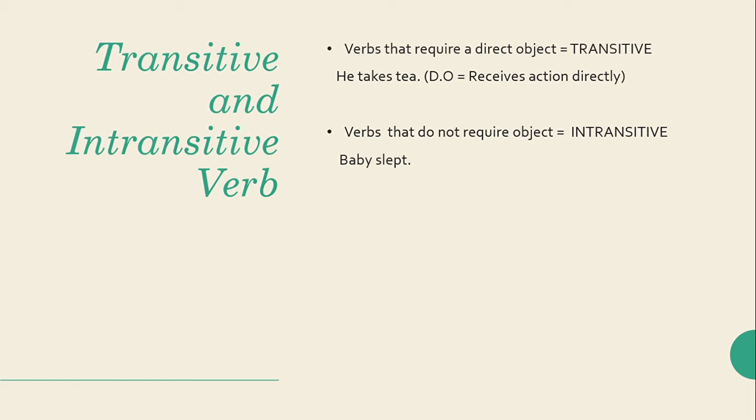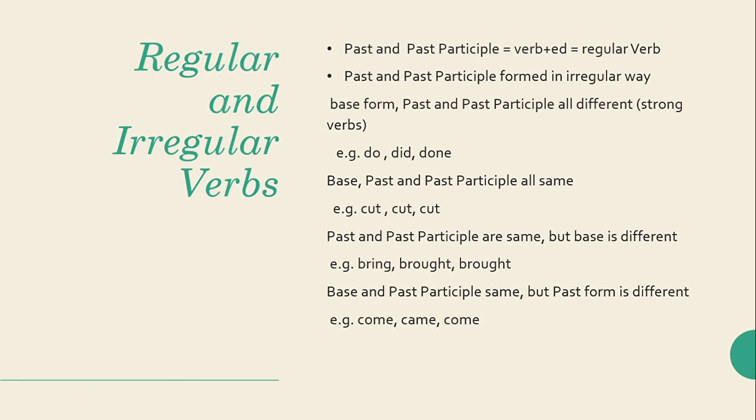Then come intransitive verbs. Intransitive verbs are those verbs that do not require an object. For example, if I say baby slept, now the sentence is complete and there is no use of any object in the sentence. Then come irregular and regular verbs.